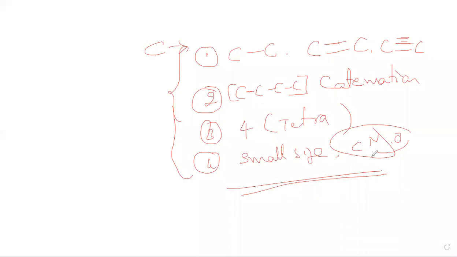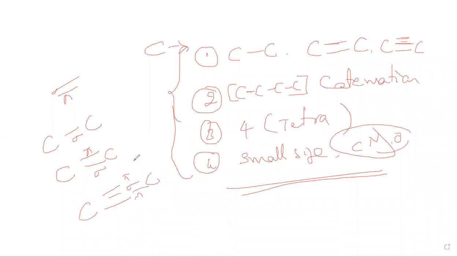Because in chemical bonding we already discussed the types of bonds. So we know the sigma bond and the pi bond. Carbon can form a single, double or triple bond. When carbon forms a single bond, the first bond is sigma. If carbon forms a double bond, one is sigma and the other is pi. If carbon forms a triple bond, one is sigma and the other two are pi bonds.